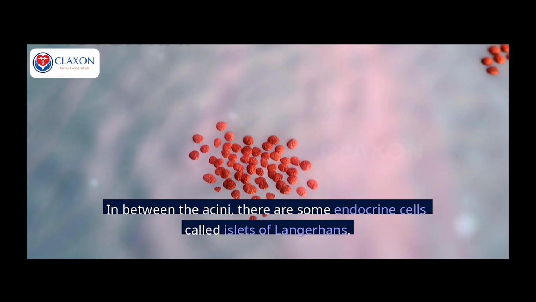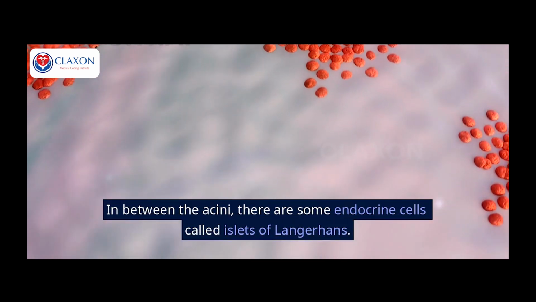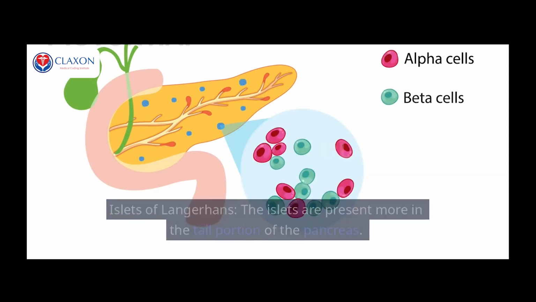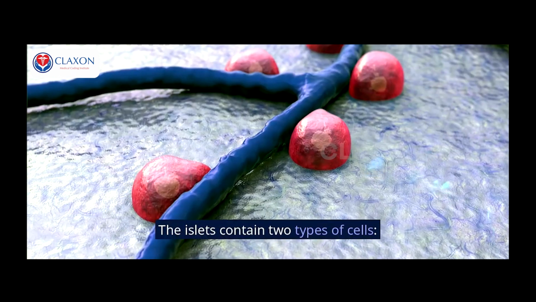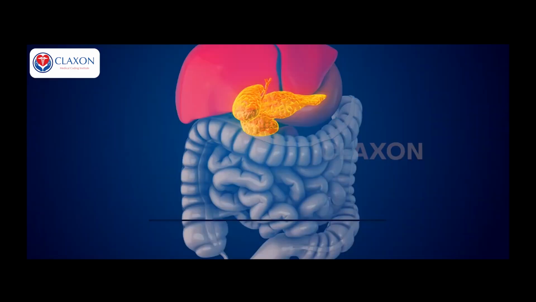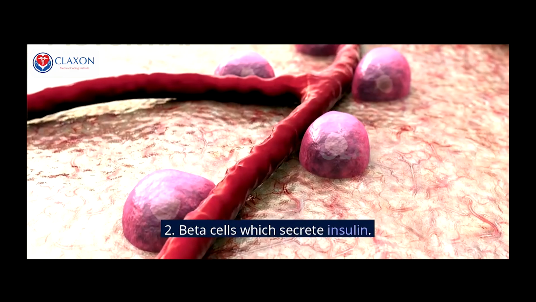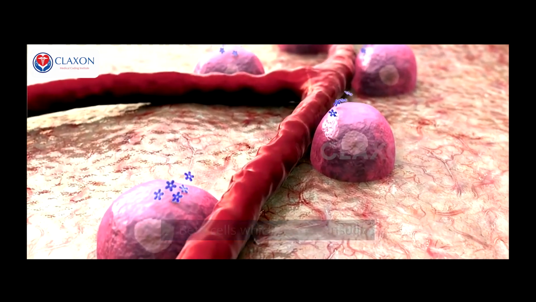In between the acini, there are some endocrine cells called islets of Langerhans. Islets of Langerhans: the islets are present more in the tail portion of the pancreas. The islets contain two types of cells. 1. Alpha cells which secrete glucagon. 2. Beta cells which secrete insulin.